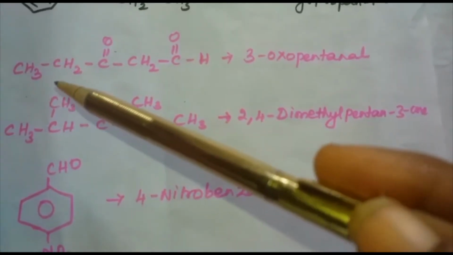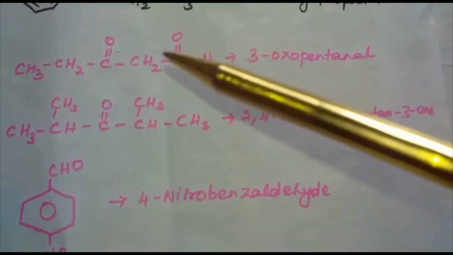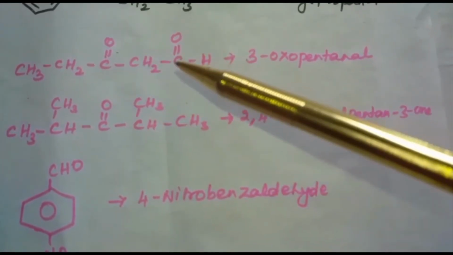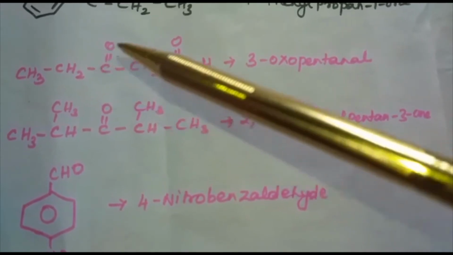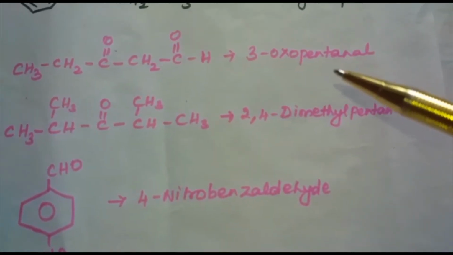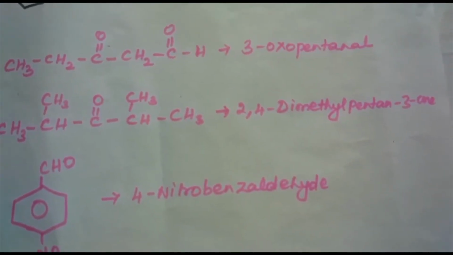How many carbon atoms? 1, 2, 3, 4, 5. So here, in the third position, 1, 2, 3, third position we are having the keto group, the oxo group. So 3-oxopentanal. This is the name of this compound, the IUPAC name of the compound.